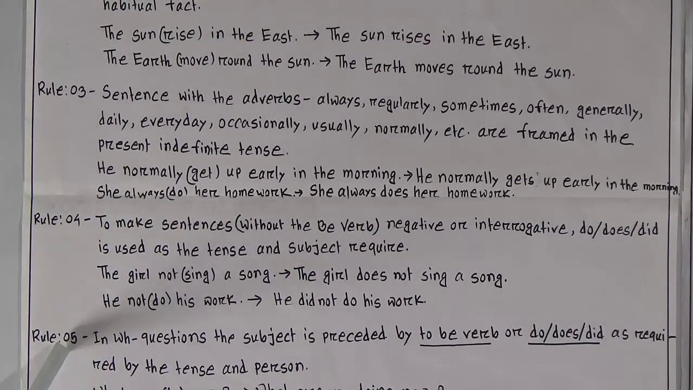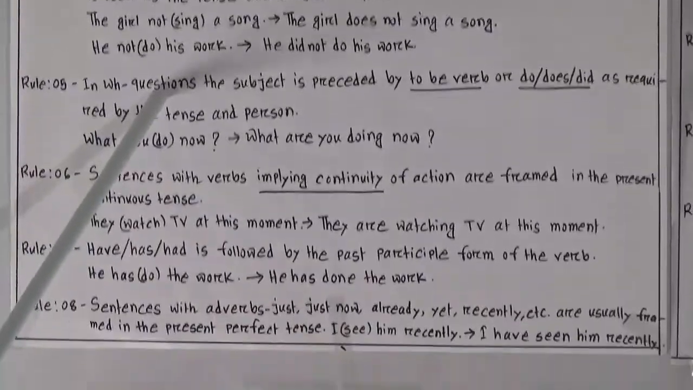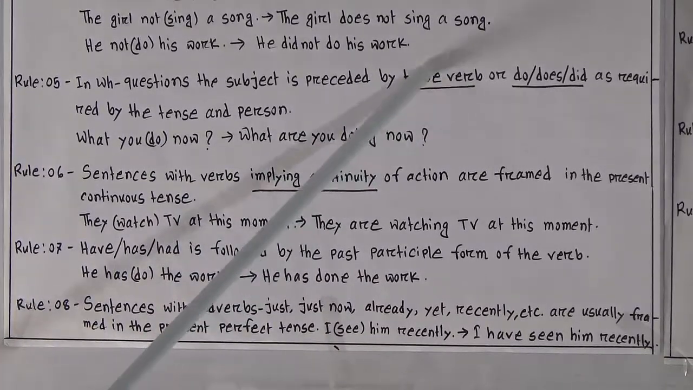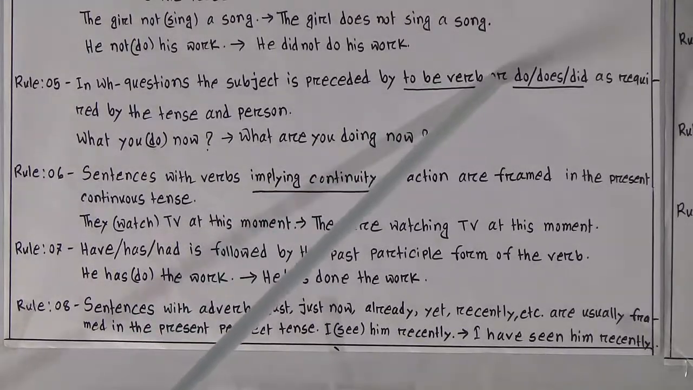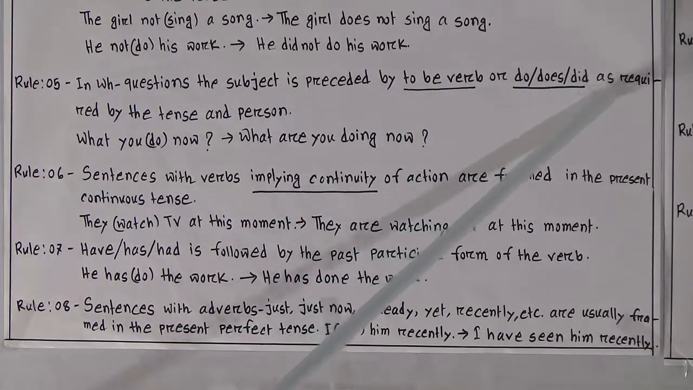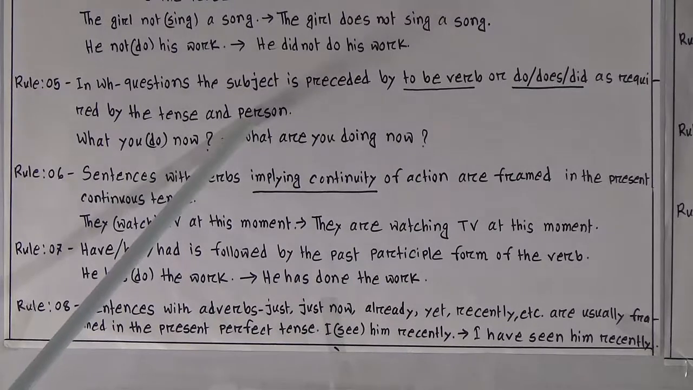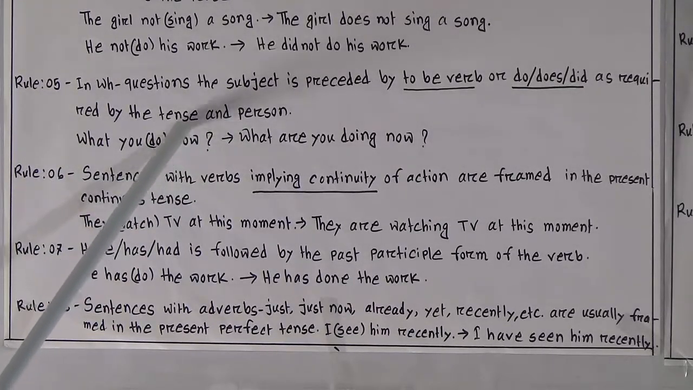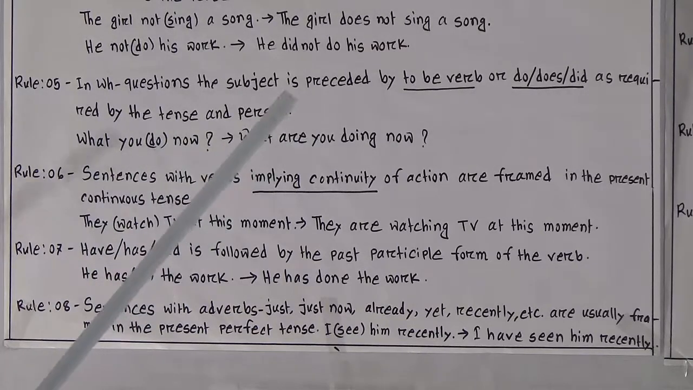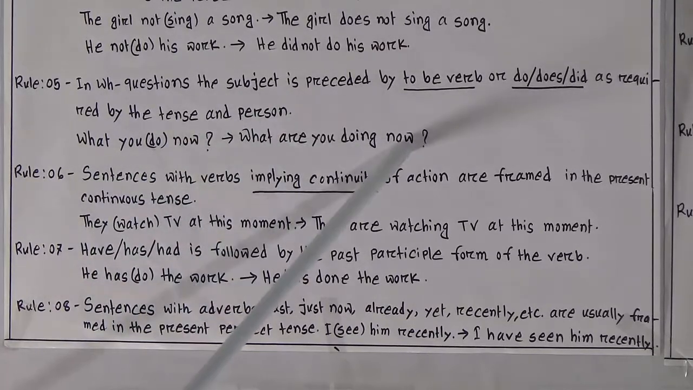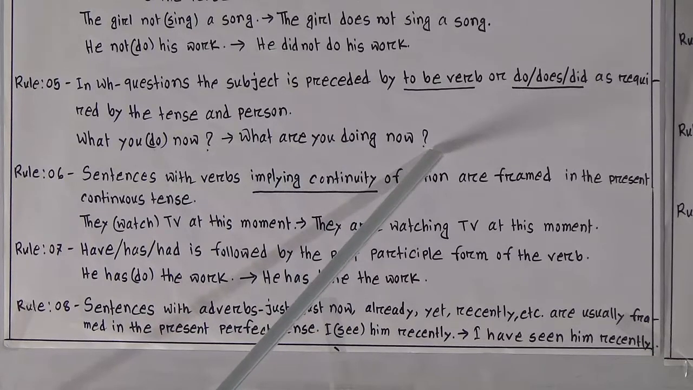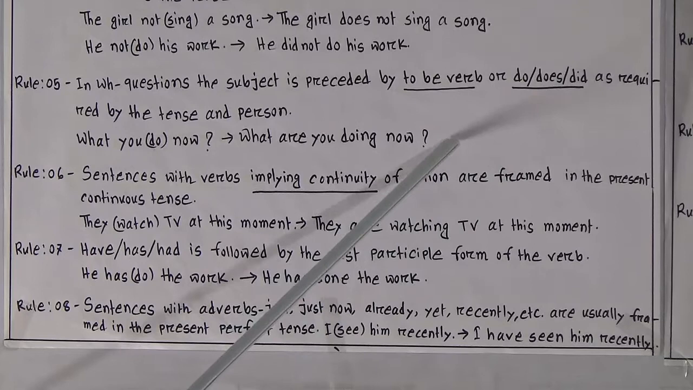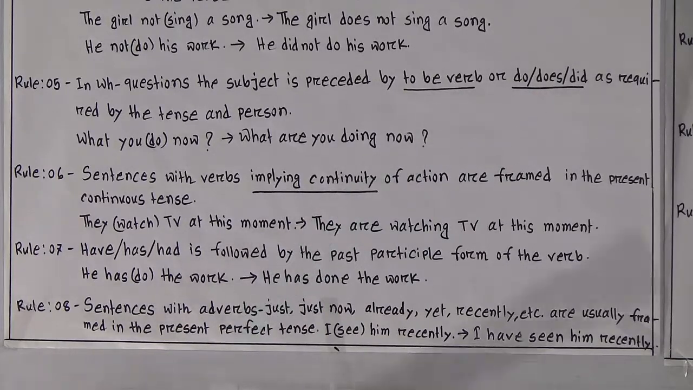Rule number 5. In WH questions, the subject is preceded by the to be verb. I have already told you the to be verb means am, is, are, was, were, or do, does, did as required by the tense and person. What you do now? Look at the word now. It refers to the present continuous tense. So: what are you doing now? And question mark. Nobody will forget to put a full stop or question mark at the end. You must put a question mark at the end.